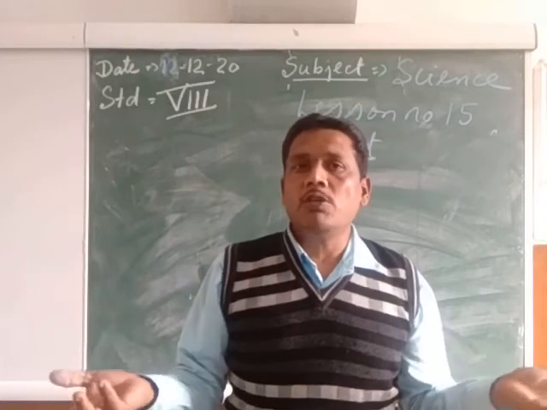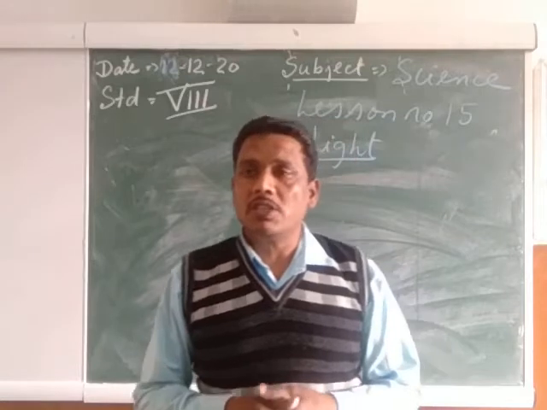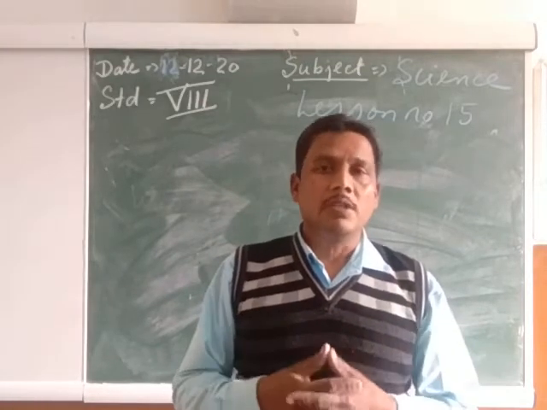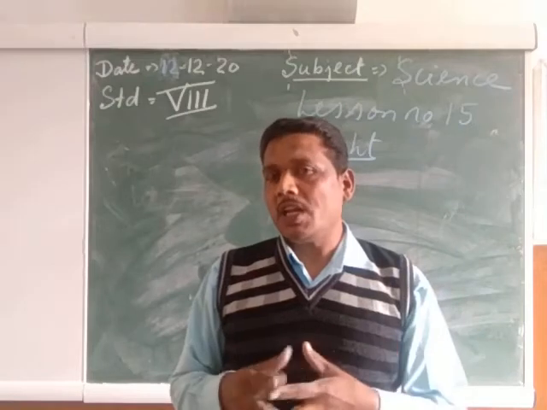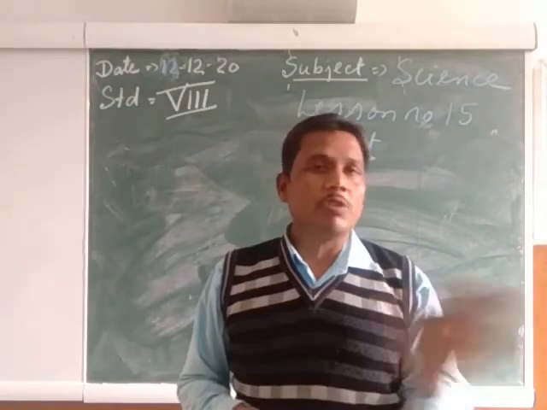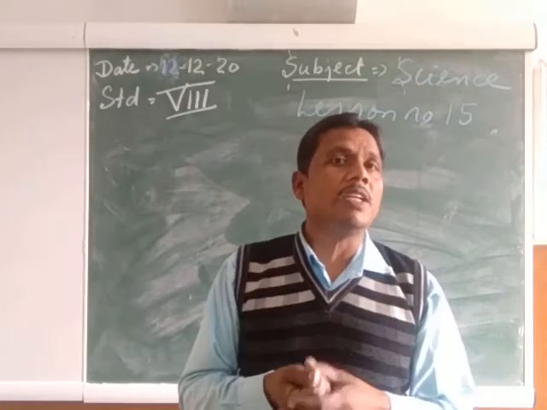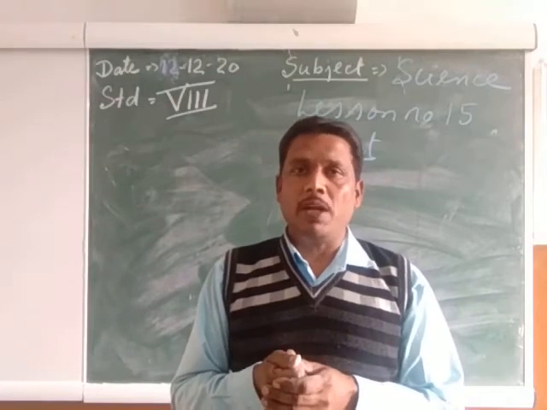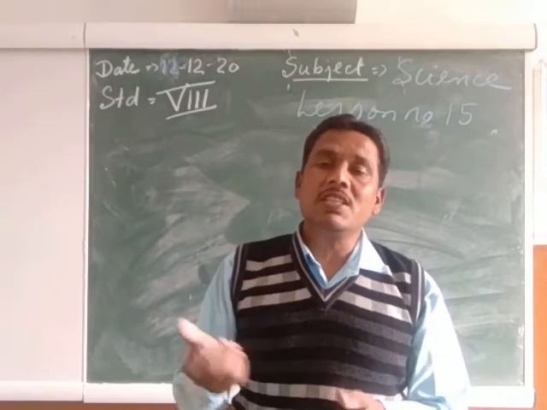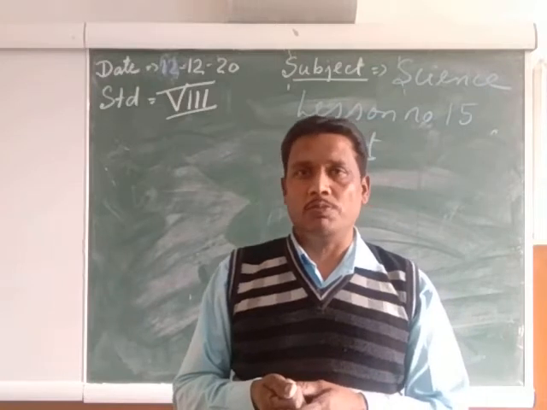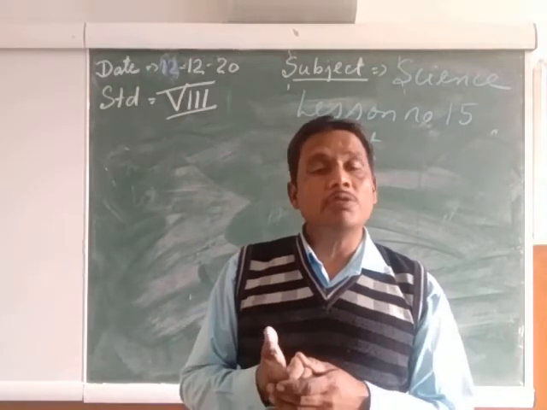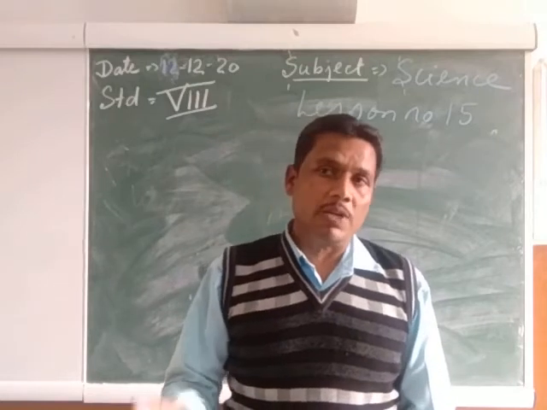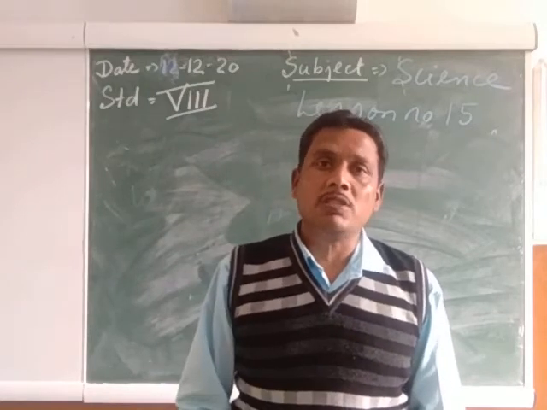Without light we will not see anything. We are able to see the things around us because of light. Suppose we are entering a dark room, we cannot see anything because there is no light in the dark room. Suppose we have a candle or a bulb or a torch, then we can see the things inside the dark room. As soon as we switch on the candle or the torch or the bulb, each and everything in that room becomes visible.